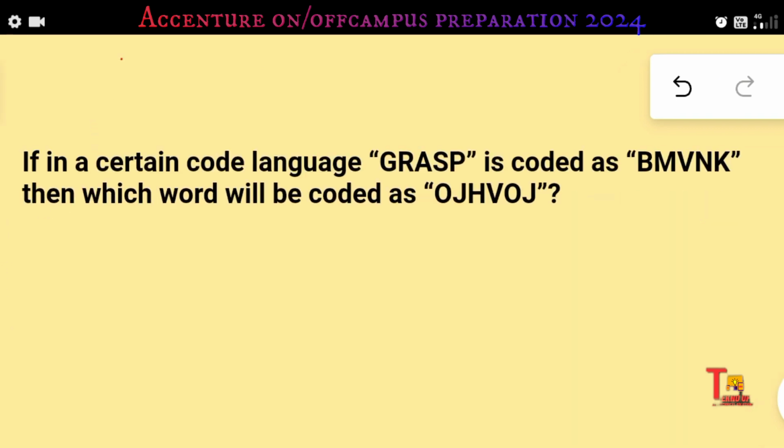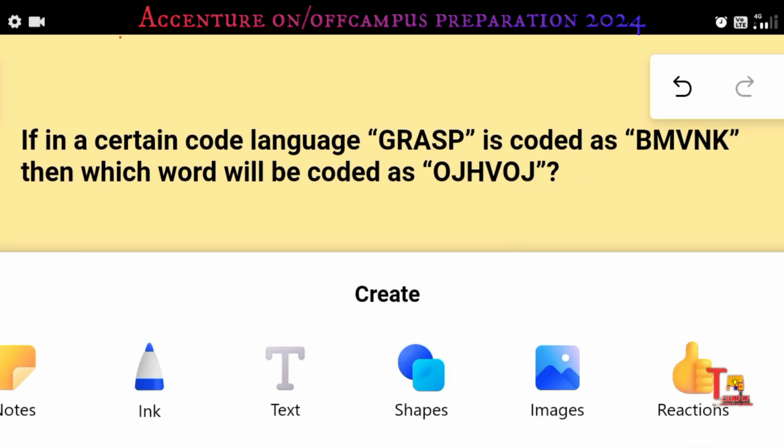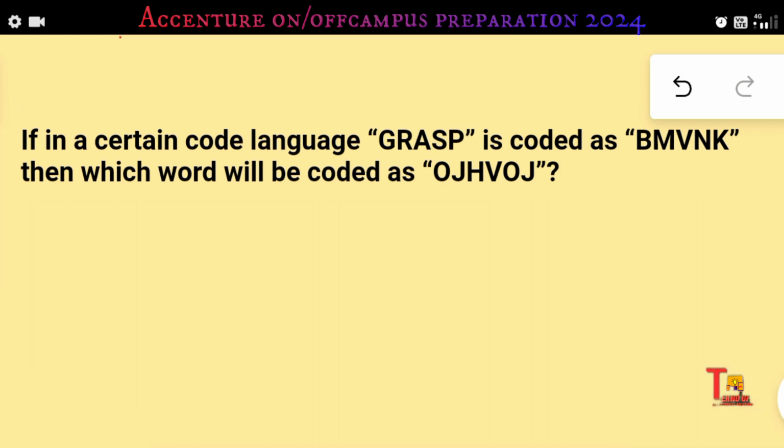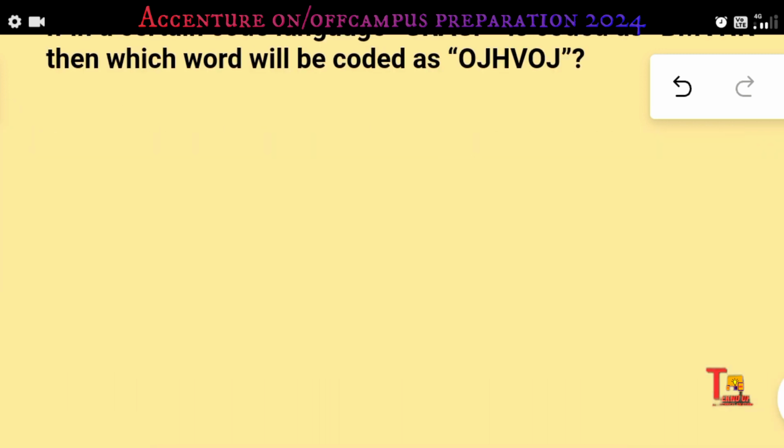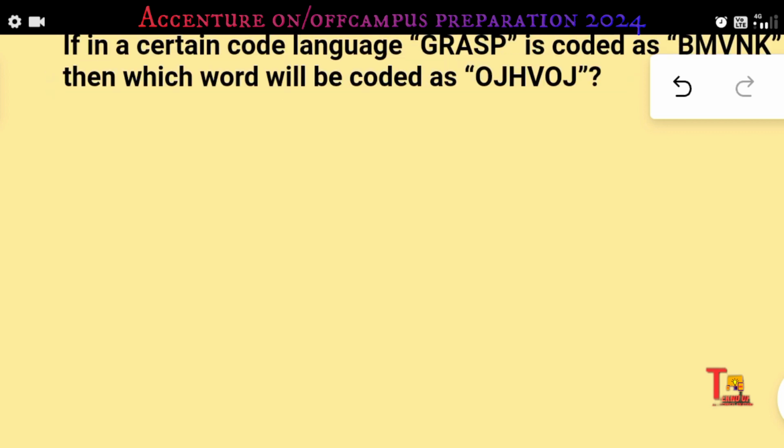It is told that if in a certain code language grasp is coded as BMVNK, then which word will be coded as this? So just pause the video and try to solve the problem by yourself, then come to watch, right? If not possible, then watch, otherwise this will be valueless if you are just watching my video and just copying this.